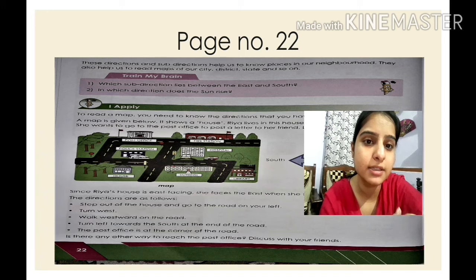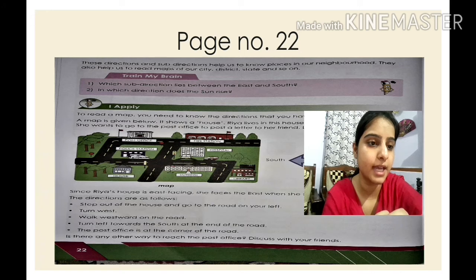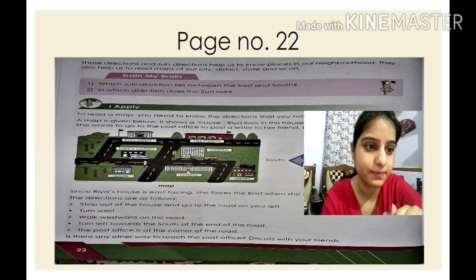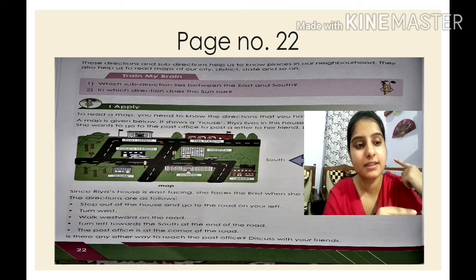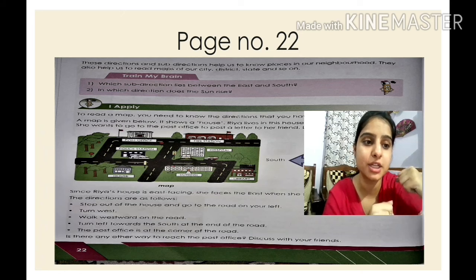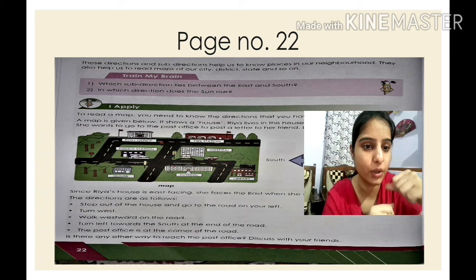So before that, children, two questions are given in your book. Answer those questions. Which sub-direction lies between the east and south? Can you say which sub-direction lies between the east and south? South-east. South-east. Okay. Then, in which direction does the sun rise? East direction, isn't it? So, the opposite to east is what, children? West. Okay, is it clear?